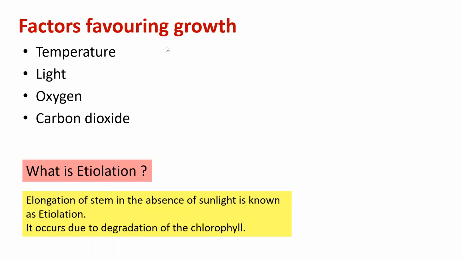Let's talk about how these factors are going to affect plant growth. As far as temperature is concerned, that is directly proportional to plant growth. So instead of temperature, we should write optimum temperature. Optimum temperature will directly favor plant growth, right?